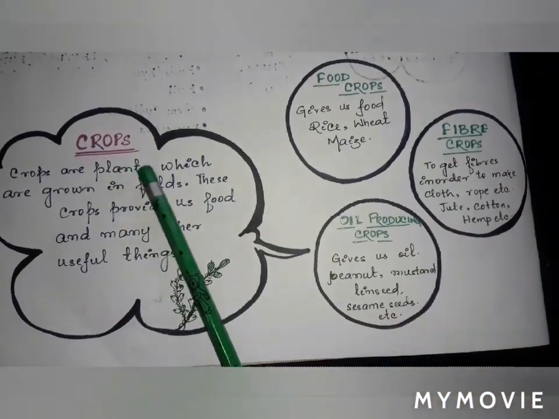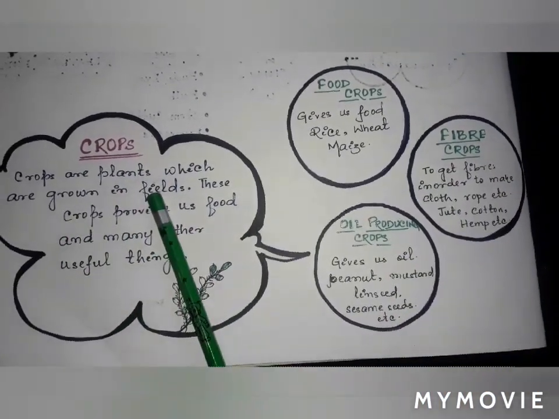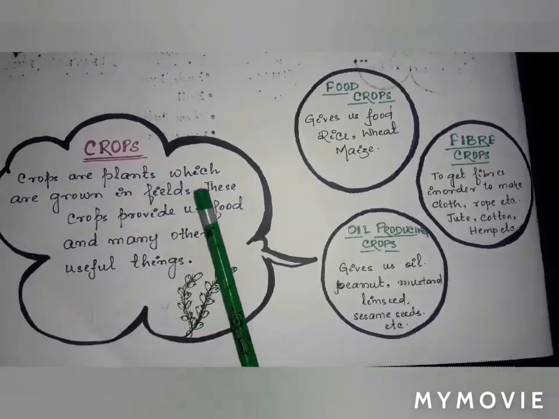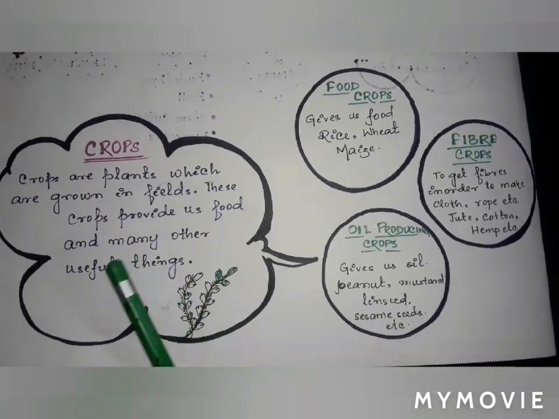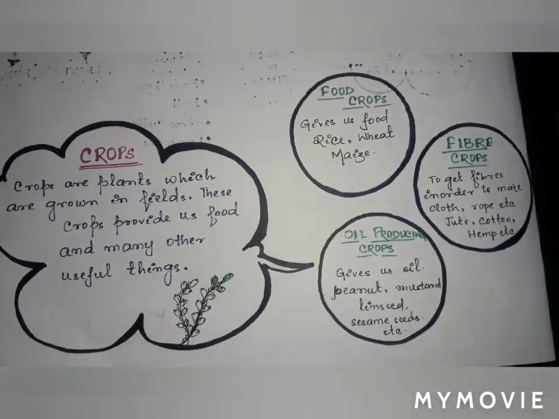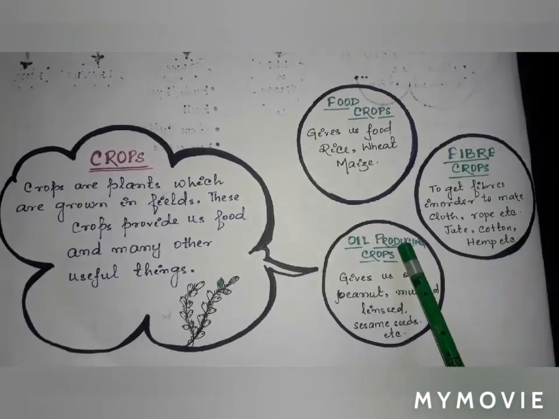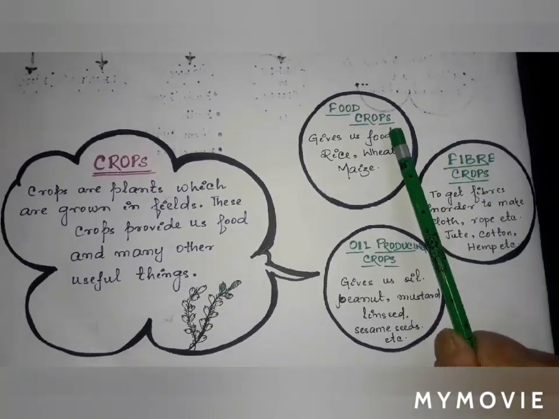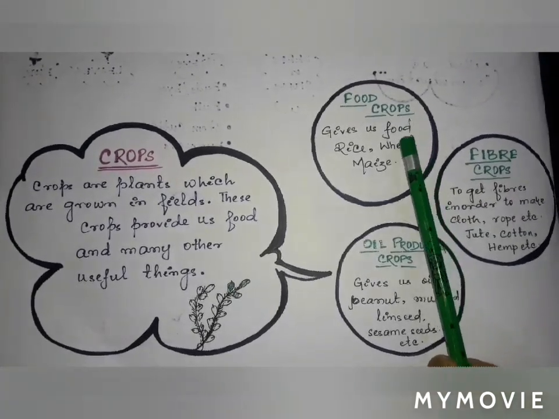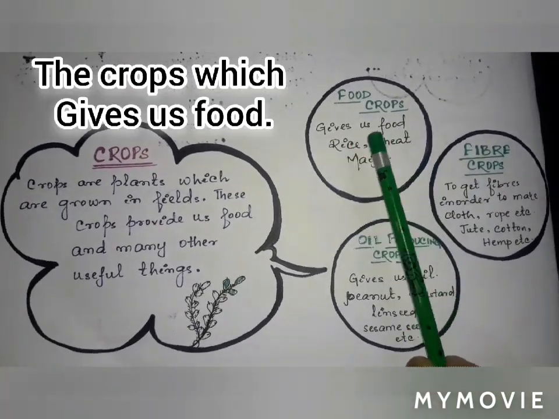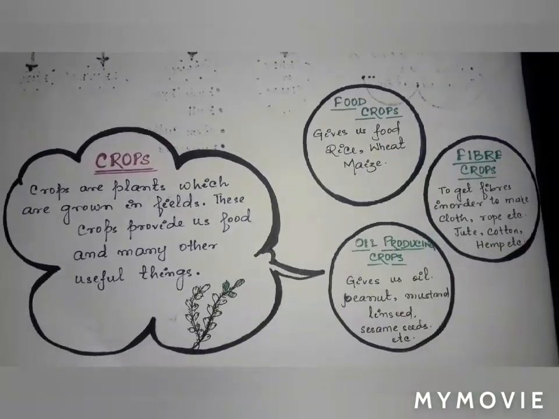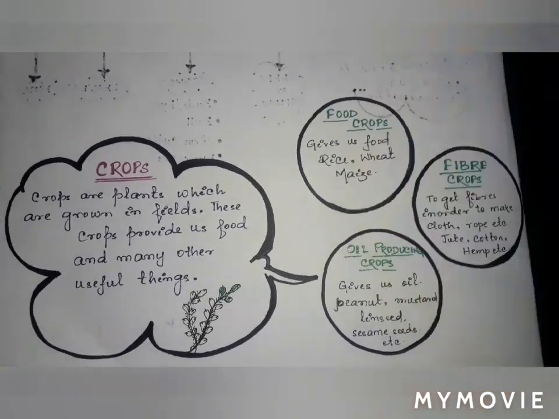Crops are the plants which are grown in fields. These crops give us food and many other useful things. What are the useful things? Fiber crops, oil crops, and we get food also from the food crops. What are food crops? The crops which give us food. For example, rice, wheat, maize, your bajra and many other crops are there which give us food.